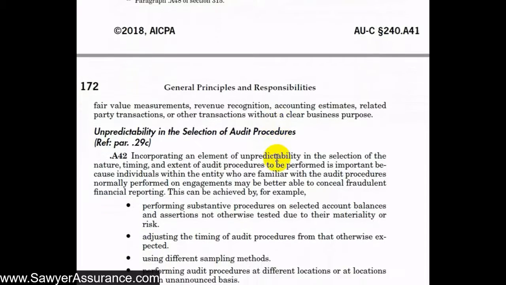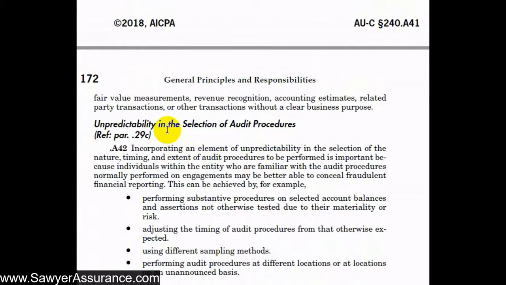And finally, we need to incorporate some unpredictability in our procedures and in our responses to that risk. And as we discussed before, the perpetrators of fraud at the entity might be better able to conceal their fraudulent activities if they know what we're going to be asking for or looking for. So we need to incorporate some unpredictability in there to make sure that they can't try to conceal their fraud in that way. And so we might achieve that by performing substantive procedures on selected account balances and assertions that we don't usually test or that are immaterial or just not risky.